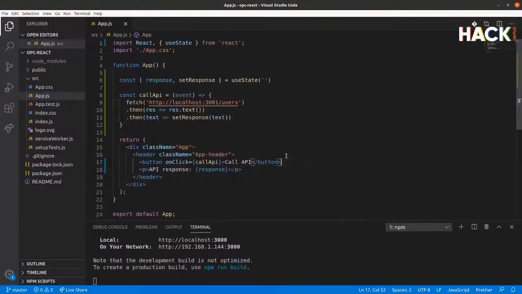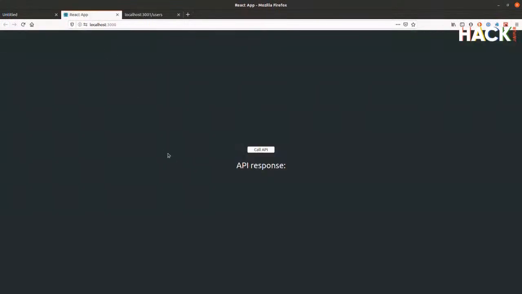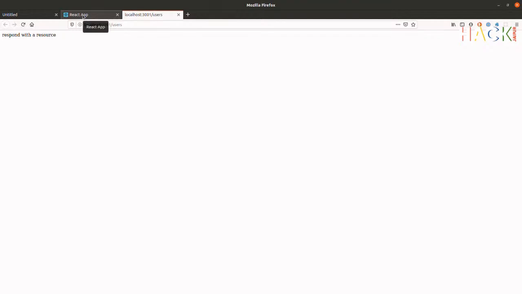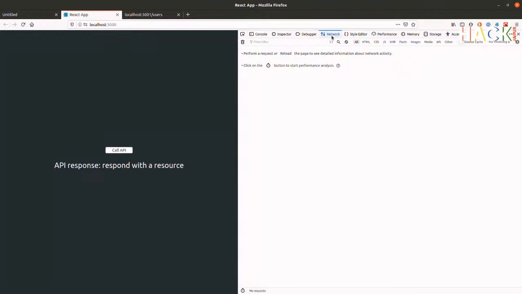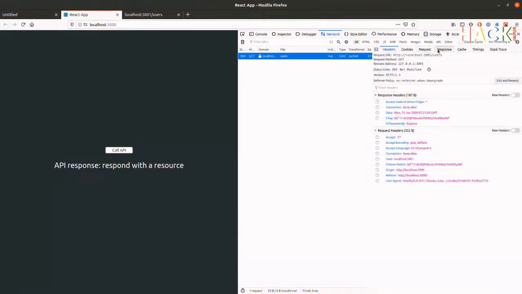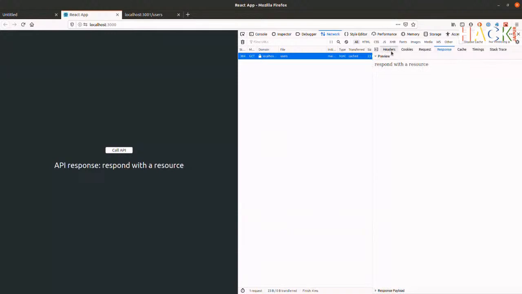So if I save this, that's the changes I made to the React app. And we come back to the React app now. You can see it's automatically reloaded. We've got the button called Call API and the API response. If I click on the button, we get the text back that was returned by the API. And if we open up the network tab here and click it again, we can see the request goes through. The response is just this plain text.